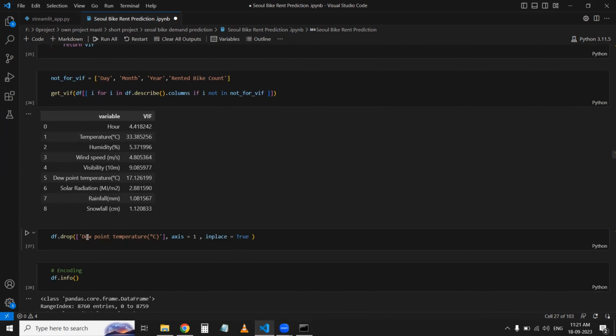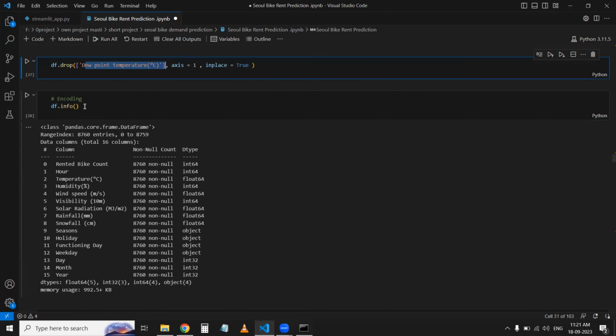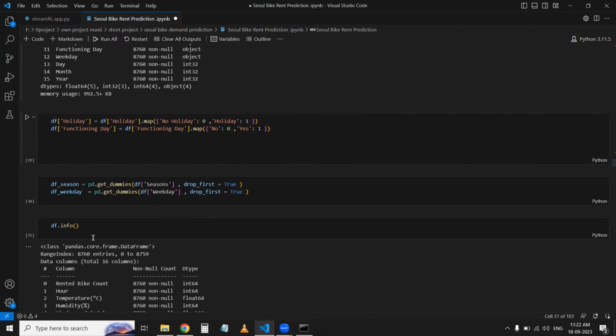And then after that I have dropped the dew point temperature, which is not necessary for my project, and then after that I have seen the df.info.